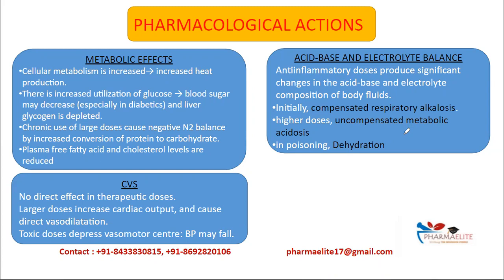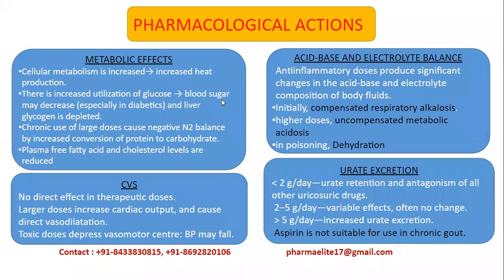And at very high dose, it will cause respiratory depression with CO2 retention. So since excess CO2 retention is happening, it will cause respiratory acidosis. And to this, there will be also dissociation of salicylic acid and other metabolic acids like lactic acid, pyruvic acid, acetoacetic acid. So all this will combine to form a state of uncompensated metabolic acidosis. And during poisoning, that is aspirin poisoning, there will be dehydration. So dehydration will occur in poisoning because of increased water loss in urine, and there will be also increased sweating and hyperventilation.